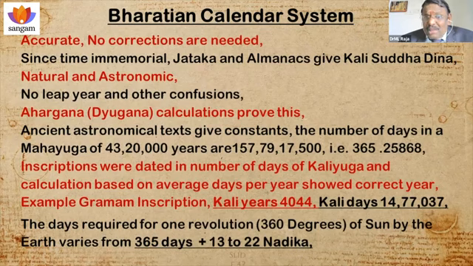And even now, Jataka and almanacs give the Kali Ahargana. What is the day of Kali Yuga today? Even for days they are correct. For Julian and Gregorian, even for years they are not correct. And it is natural. See how our years start. Sauramana, because the Earth's revolution around the sun is imposed on the sun. So when the sun enters and starts in conjunction with Ashwini Nakshatra, the year starts.